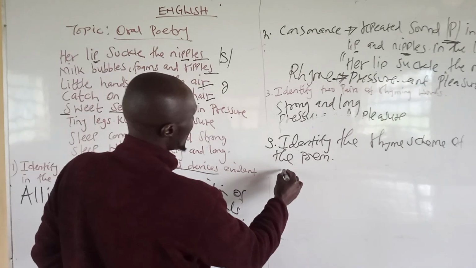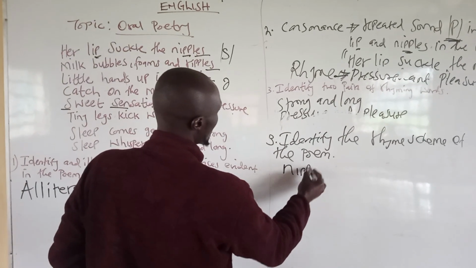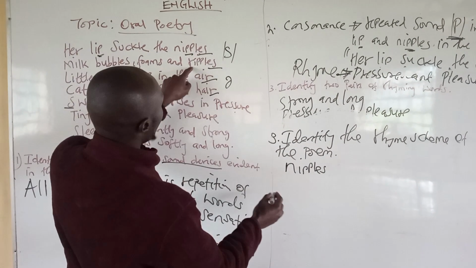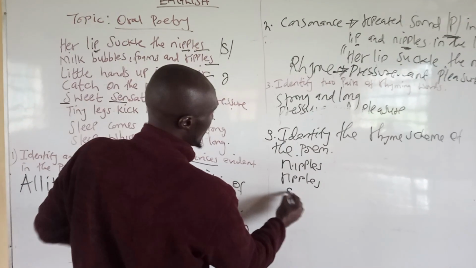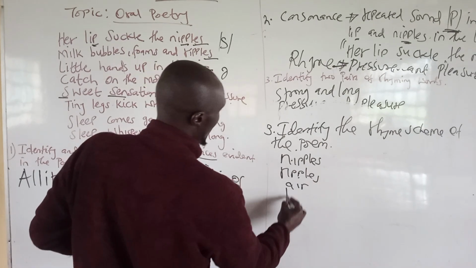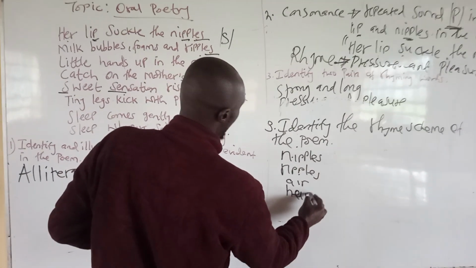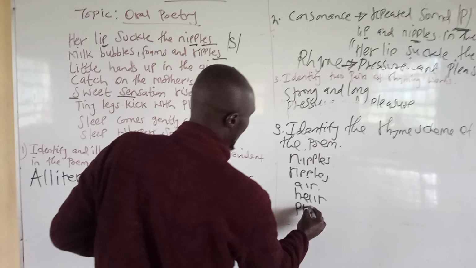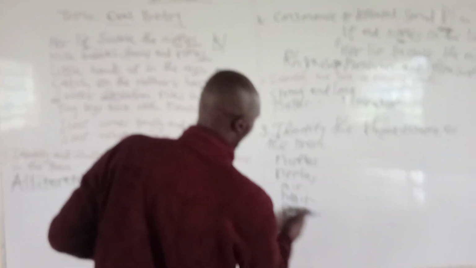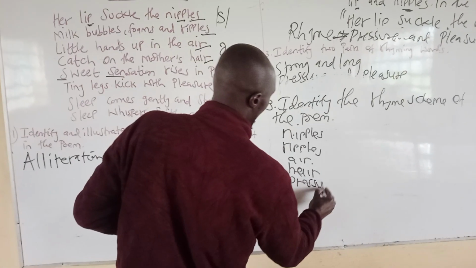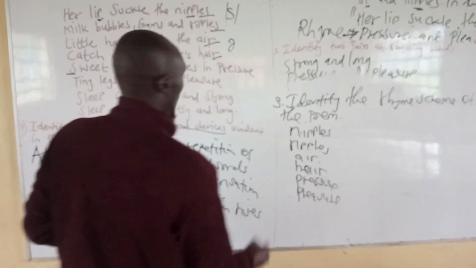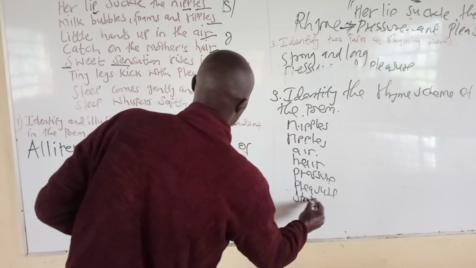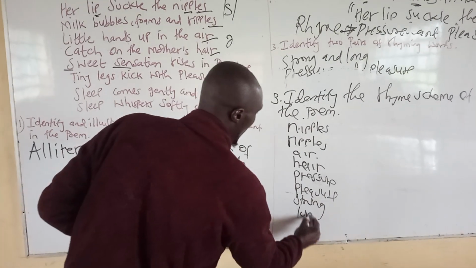Line number one, we have the last word which is nipples. The second line, we have nipples. And then we have air. We have air. We have pressure. We have pressure. We have also pressure. We have strong. And then we have long.